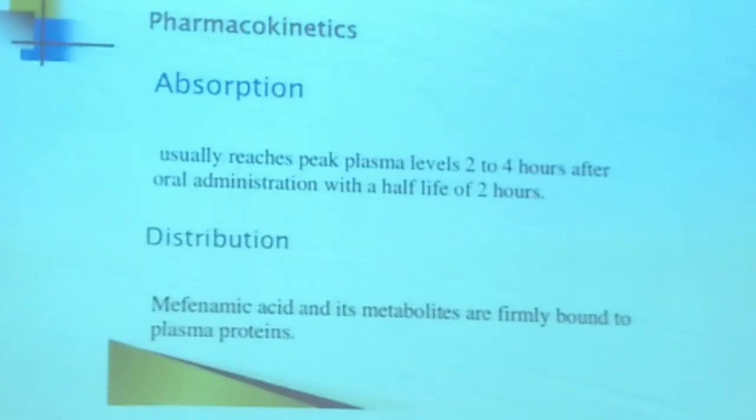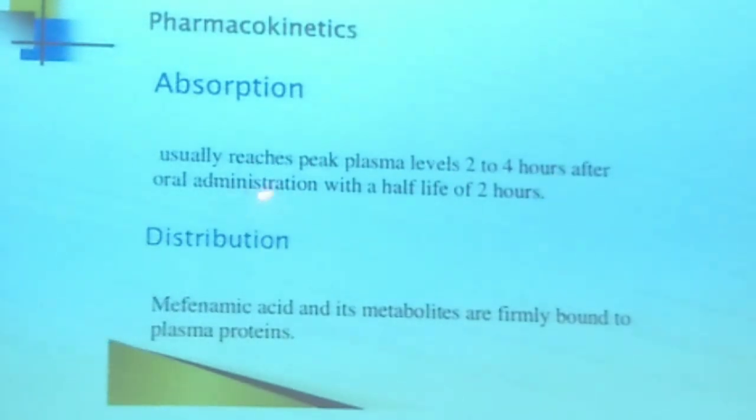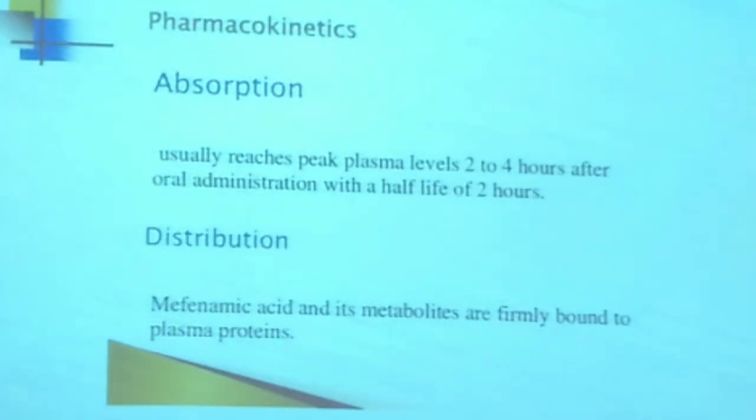Pharmacokinetics. Absorption: it usually reaches peak plasma level 2 to 4 hours after oral administration with a half-life of 2 hours. So after administration, it reaches half its level within 2 hours. Distribution: mefenamic acid and its metabolites are firmly bound to plasma proteins, so they are unavailable to show their therapeutic effect.